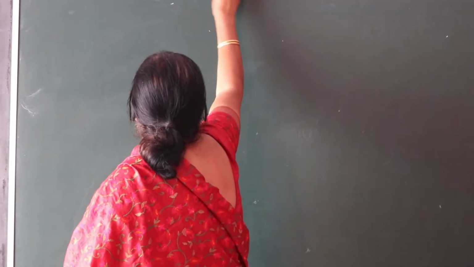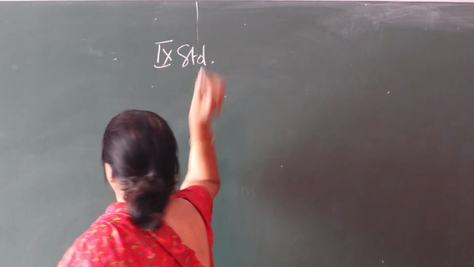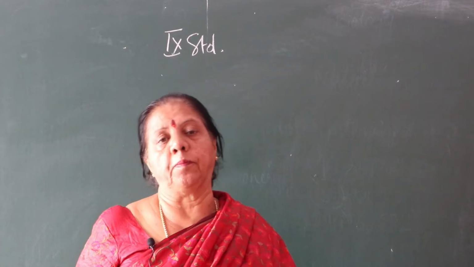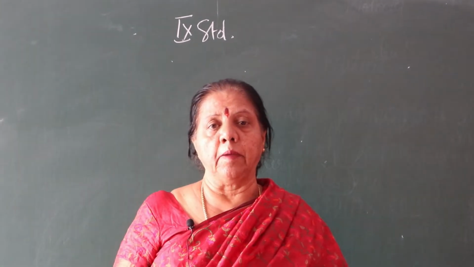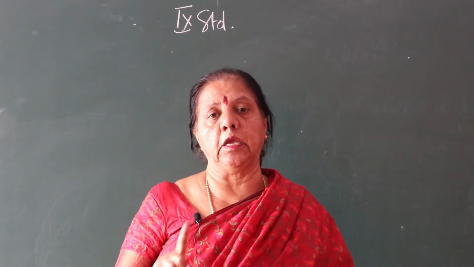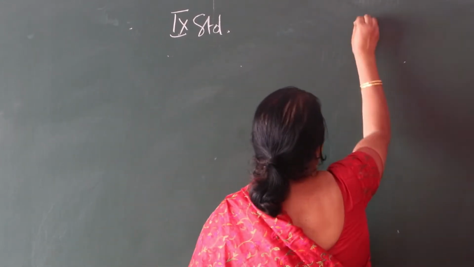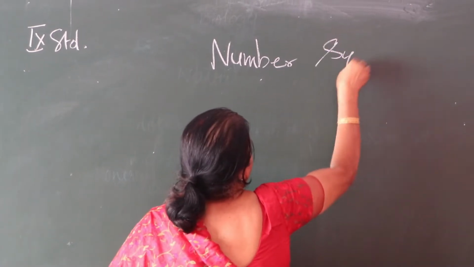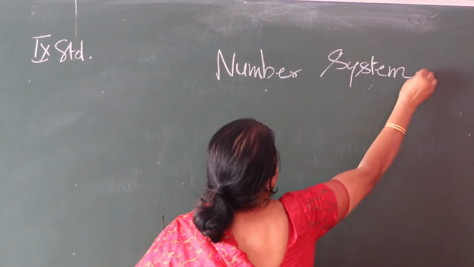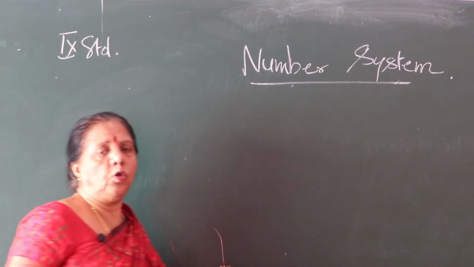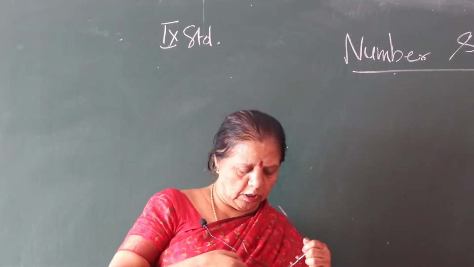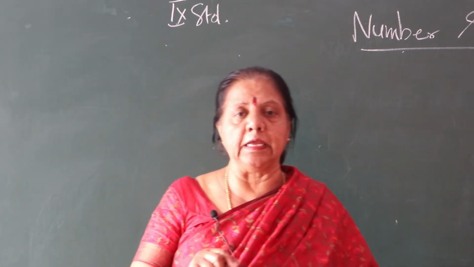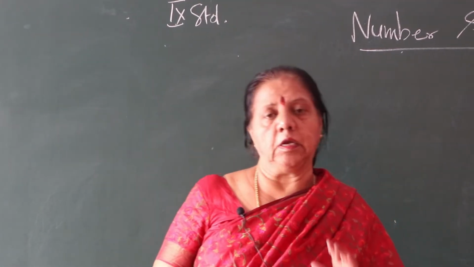So, 9th standard. In part 1, there are a number of chapters. Among them, the first chapter is number system. What is that? Number system. You have come across number system from the beginning, from pre-KG until now.